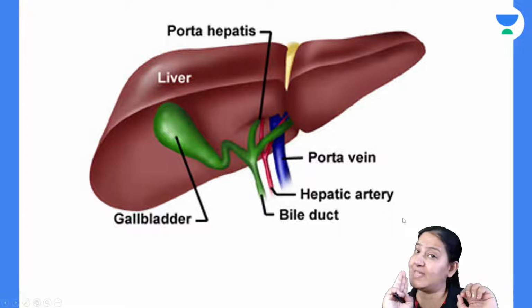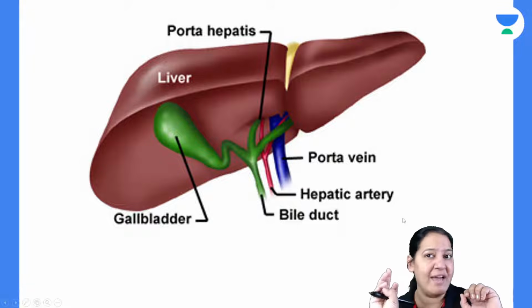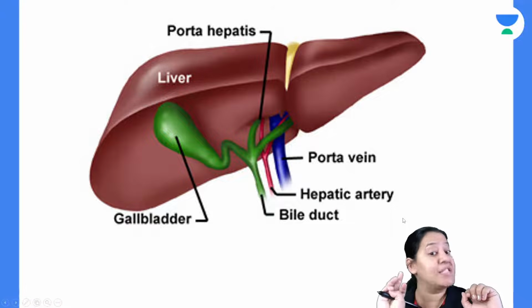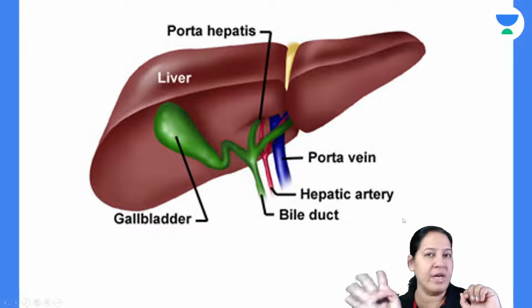In the portal triad, only three of the four are there. Which is not there in the portal triad? It is hepatic vein. Hepatic vein is not there in the portal triad.